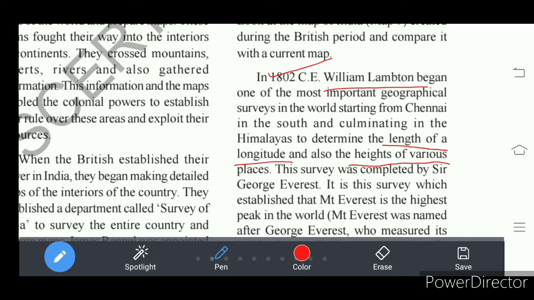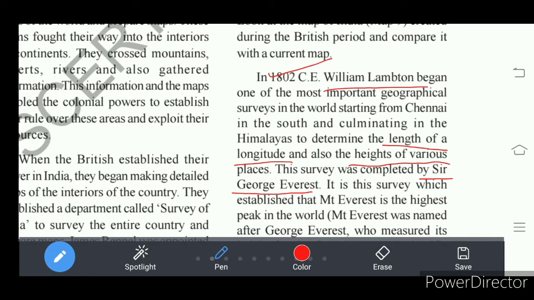This survey was started by William Lambton, but it was completed by Sir George Everest. Who completed it? Sir George Everest. So his name is given to the highest peak in the world.